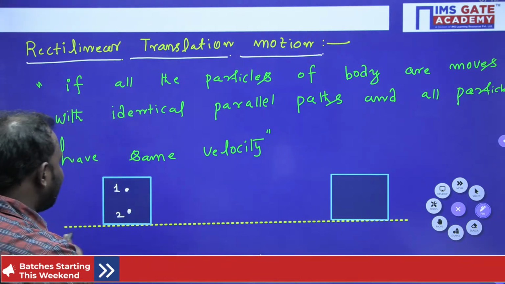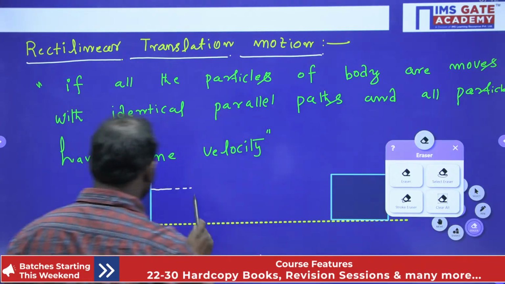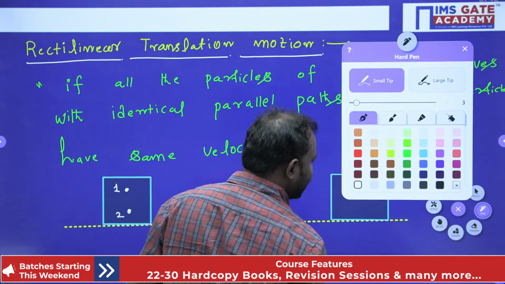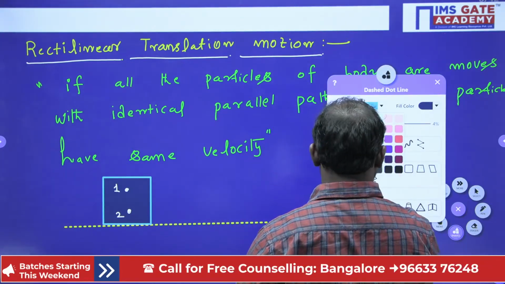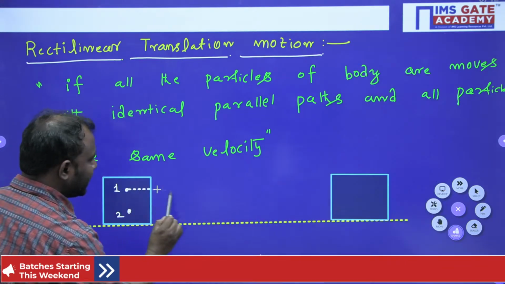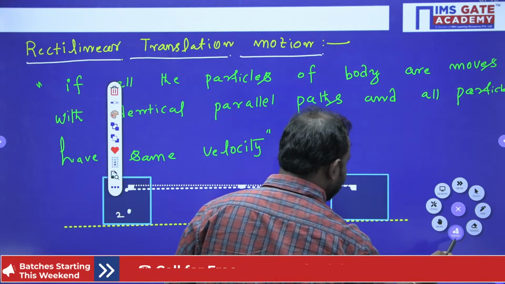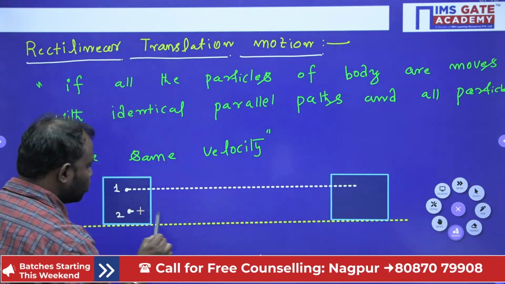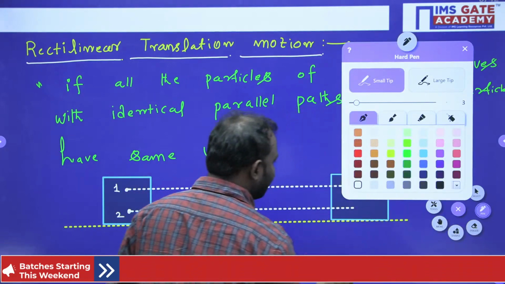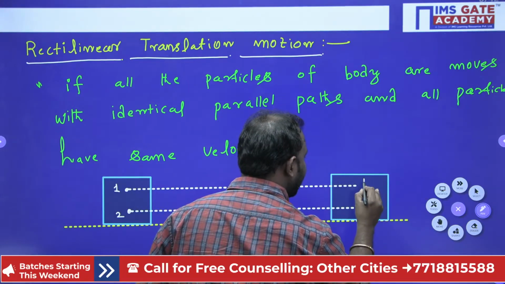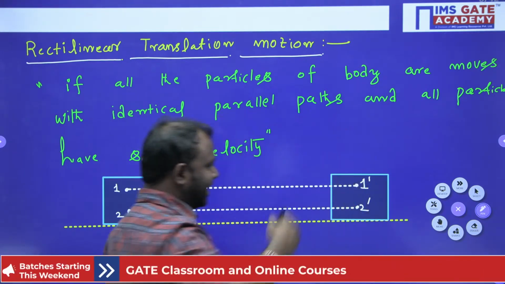The first particle moves, and the second particle also moves parallelly like this and reaches this position. Say this is the 1 dash and this is the 2 dash position of these particles, isn't it, guys?